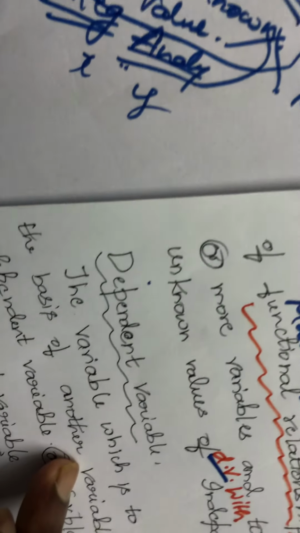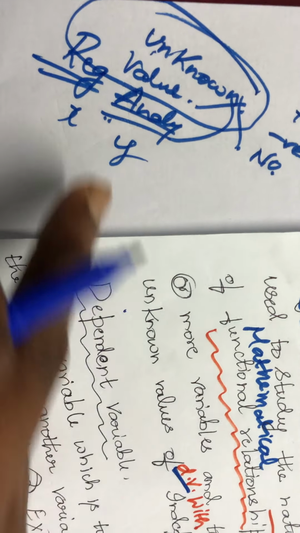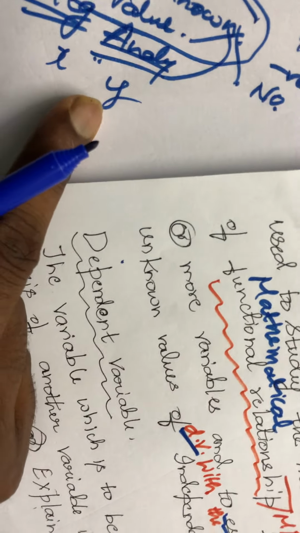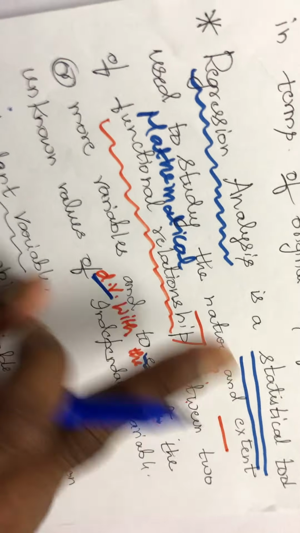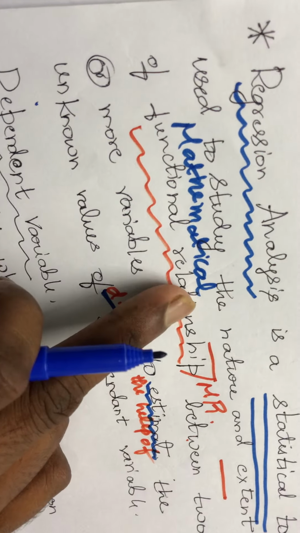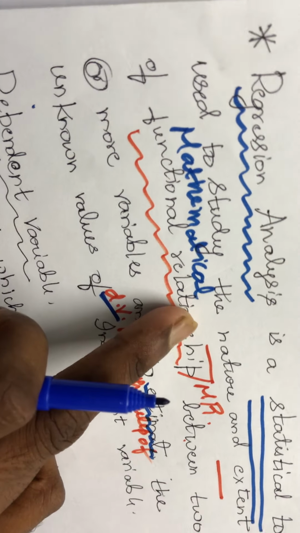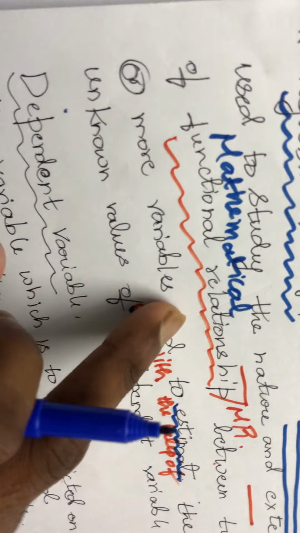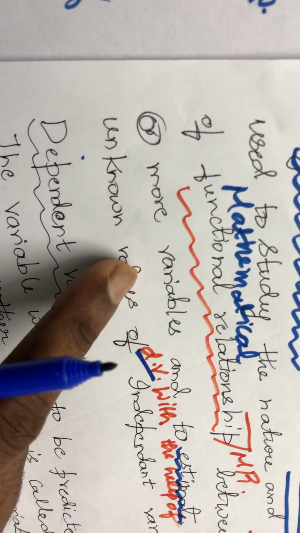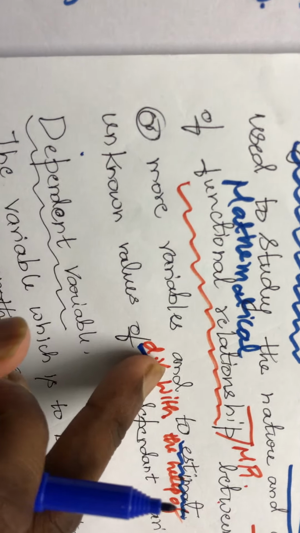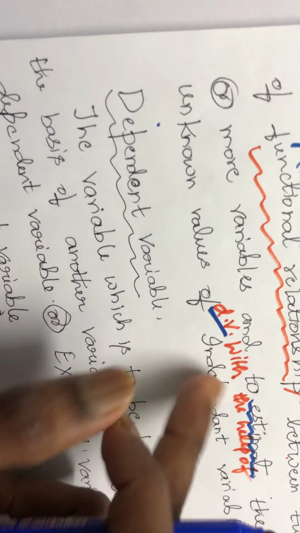How to estimate the unknown value will be discussed here. So now you understood the concept. Regression analysis means a statistical tool which gives a mathematical relationship between two variables, to estimate the unknown value of the dependent variable with the help of the independent variable.